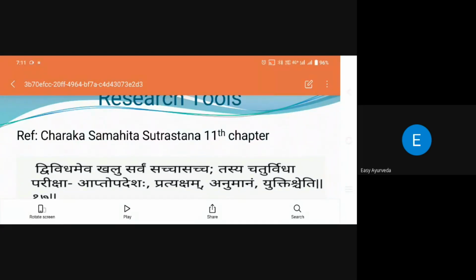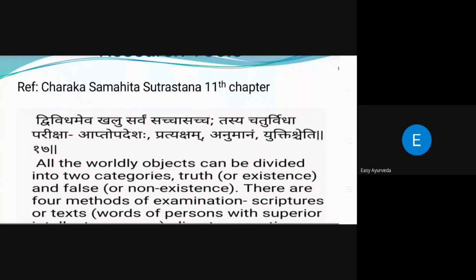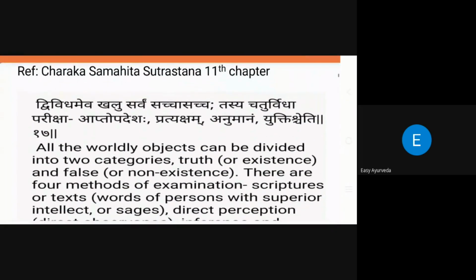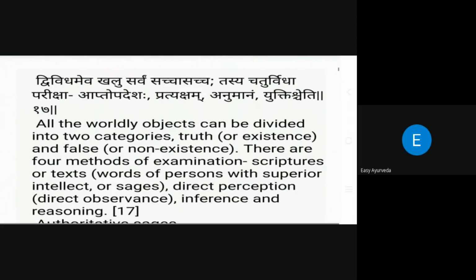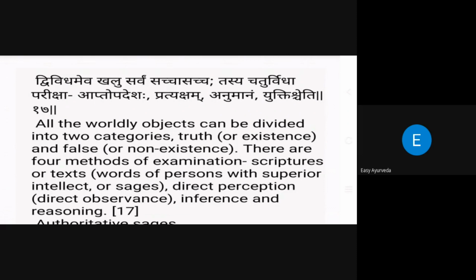In our classics we also have research tools, in Charaka Samhita Sutrasthana 11th chapter. Before mentioning them, he used two words: Vividameva Khalu Sarvam Sat Asat. The two terms are true and false. The role of research is this much only: we have to prove whether something is true or false, maybe a null hypothesis or an alternative hypothesis.